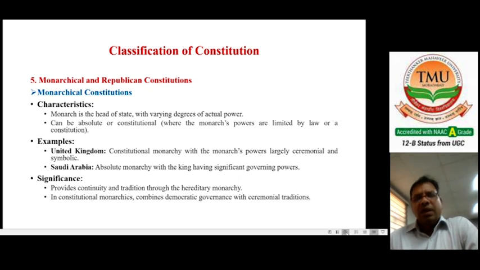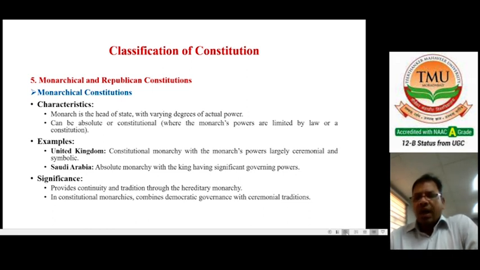The monarch is the head of the state with varying degrees of actual power. For example, the United Kingdom is a constitutional monarchy with the monarch's power largely ceremonial and symbolic. And the second important example is Saudi Arabia, an absolute monarchy with the king having significant governing powers. Significance: it provides continuity and tradition through the hereditary monarchy, and constitutional monarchy combines democratic governance with ceremonial traditions. This is a very important part of monarchical constitutions.